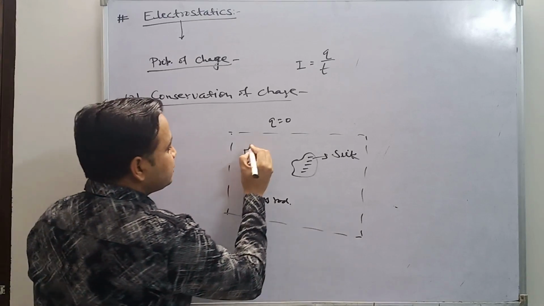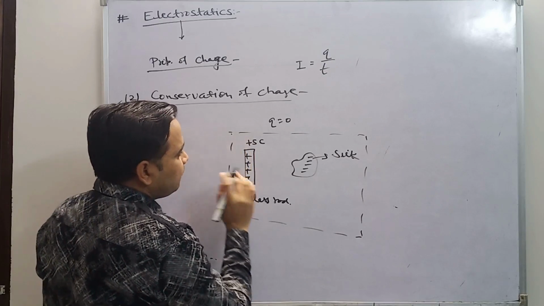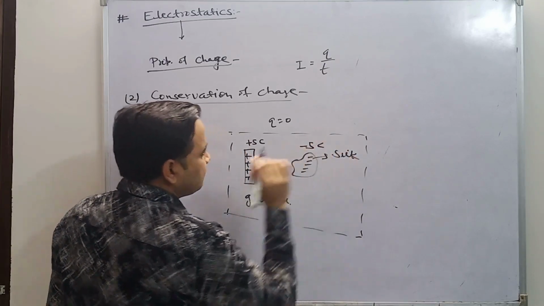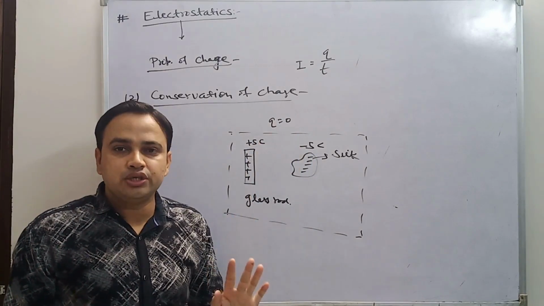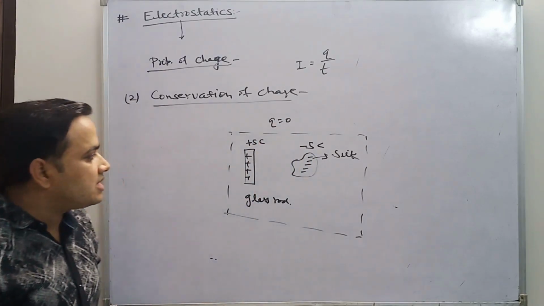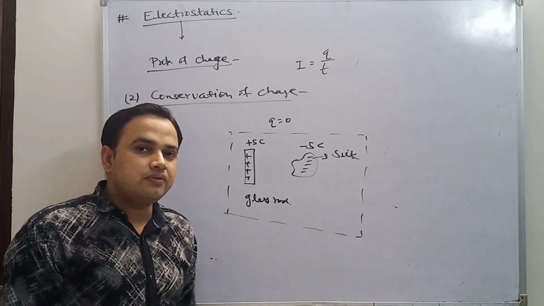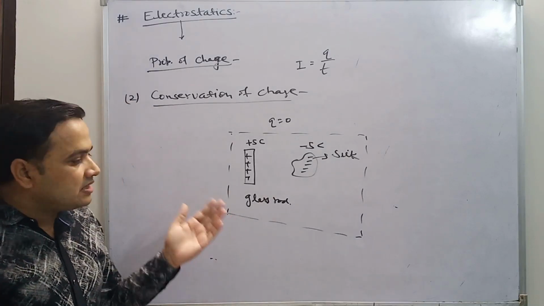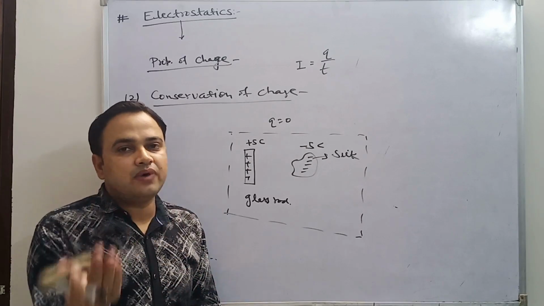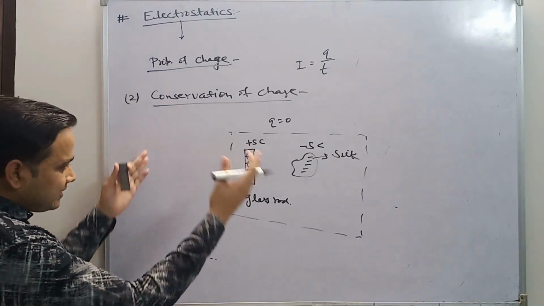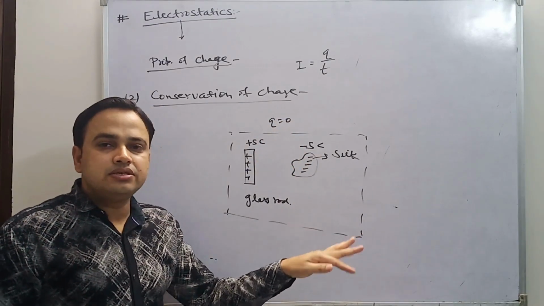It means, suppose it produces 5 coulomb. Just imagine it produces plus 5 coulomb, then the other becomes minus 5 coulomb. Then the total charge is what? Plus 5 minus 5 is again 0. It means the total charge of an isolated system is always 0. In other words, we can say charge can neither be created nor destroyed. It can be transferred from one body to another. So in this example, the total charge is initially 0, and again it is 0.